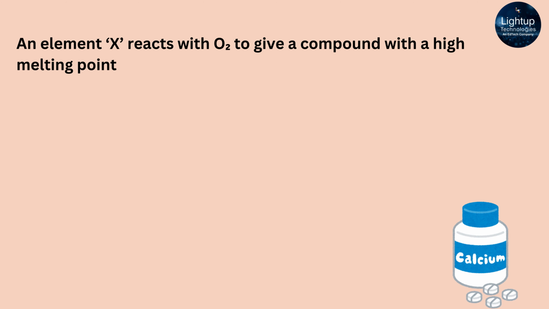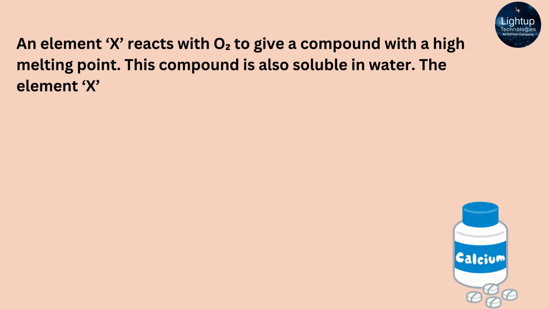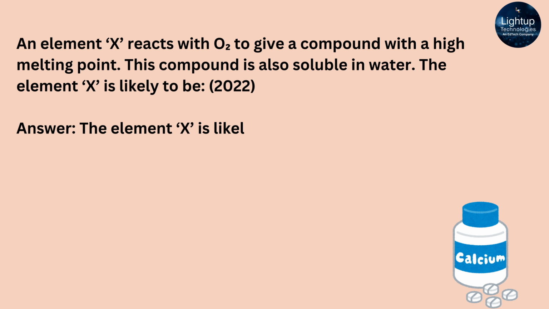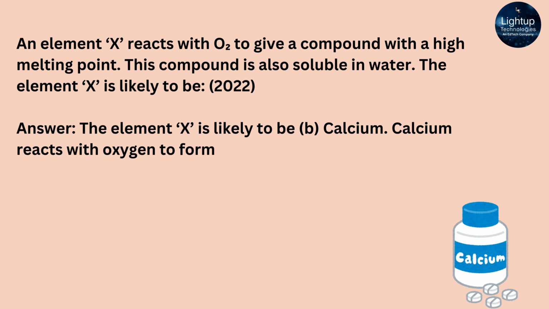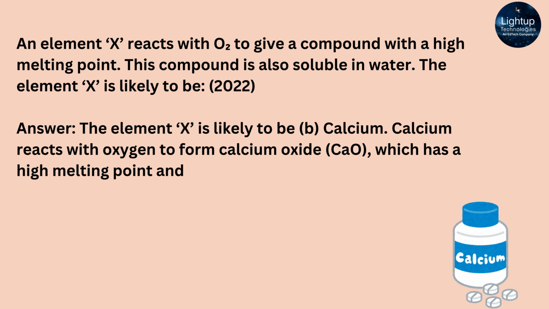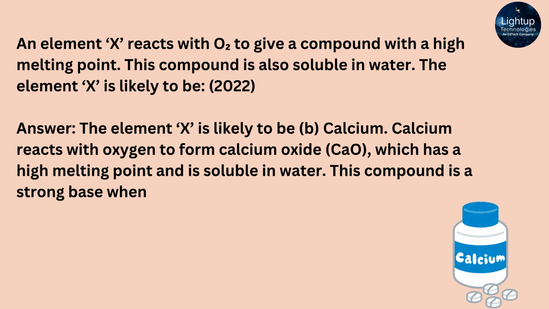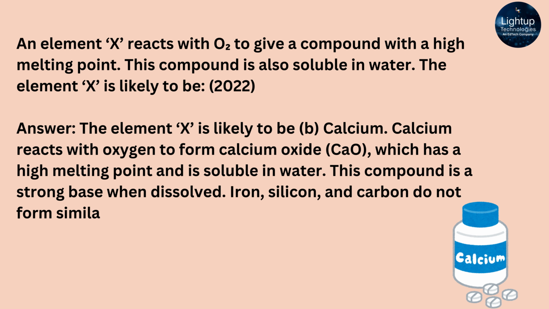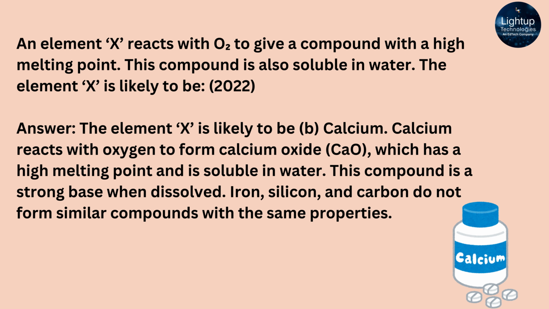An element X reacts with O2 to give a compound with a high melting point. This compound is also soluble in water. The element X is likely to be B. Calcium. Calcium reacts with oxygen to form calcium oxide, CaO, which has a high melting point and is soluble in water. This compound is a strong base when dissolved. Iron, silicon, and carbon do not form similar compounds with the same properties.